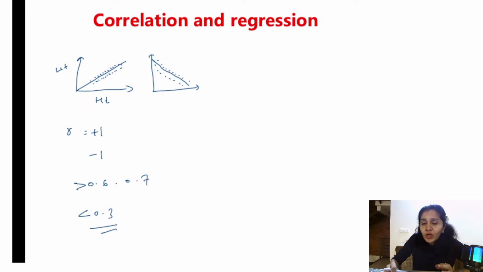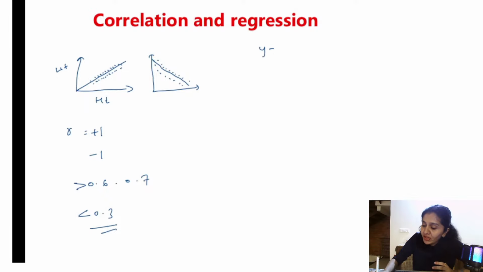So what is regression? Correlation is what? With change in one variable, the other variable is also changing in the same direction. Then you can say positively correlated. Alright. For example, if one variable is increasing, the other variable is also increasing, so this is positively correlated. If one variable is increasing, the other variable is decreasing, it is negatively correlated. Similarly, regression is, with one unit change in the variable, what is the change in the dependent variable? So that is what is regression.